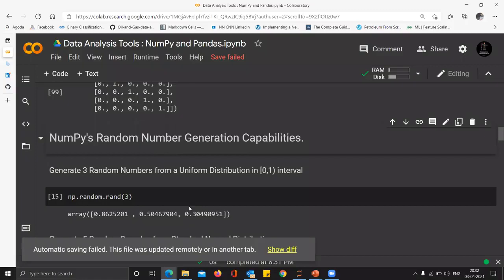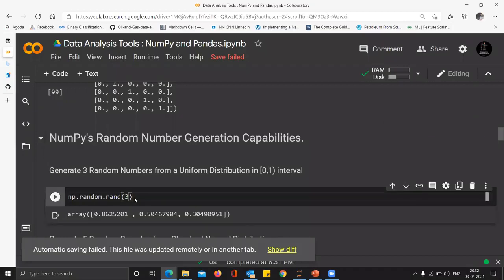You might want to do statistics in Python. You want to do plots of normal distribution, Poisson's distribution, standard normal distribution. You want to see what standard deviation means. You want to see what a median means. You want to see what a percentile means. Everything can be taken care of if you understand how to generate random numbers in Python.